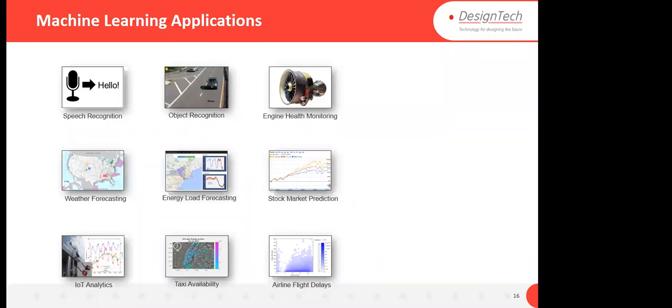Some other applications are taxi availability and airline flight delays. If I am not correct about what the delay between two flights will be, maybe they can crash. So we require very high accuracy for that. And you know that from 2016, deep learning accuracy is higher than human. We can be wrong, but deep learning will not be wrong. Okay, these were some applications of machine learning, and you may say of deep learning too.